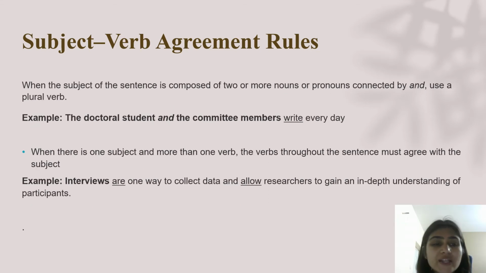The next rule that we have is: when the subject of the sentence is composed of two or more nouns or pronouns connected by and, use a plural verb. I'll just read out the example. The doctoral student and the committee members write every day. This sentence is composed of two nouns. The first noun is the doctoral student and the second noun is the committee members, and they are connected by and. So what do we use, a singular verb or a plural verb? Definitely we'll use a plural verb.